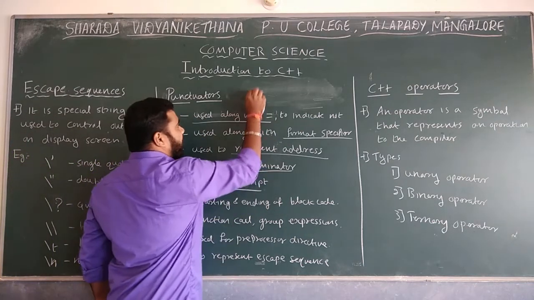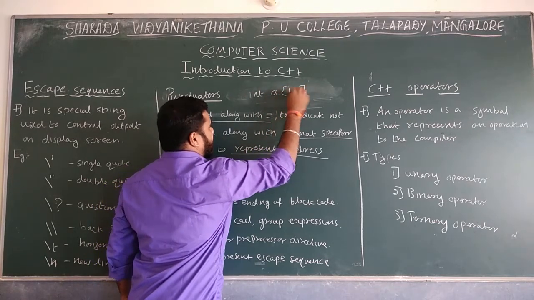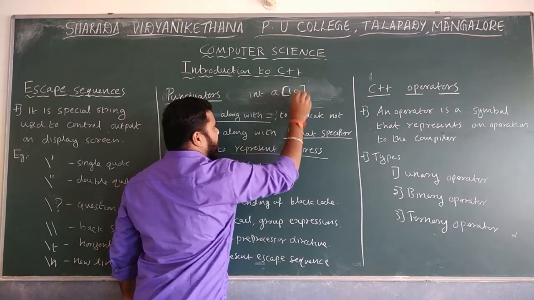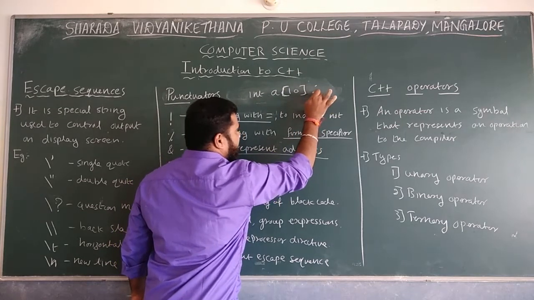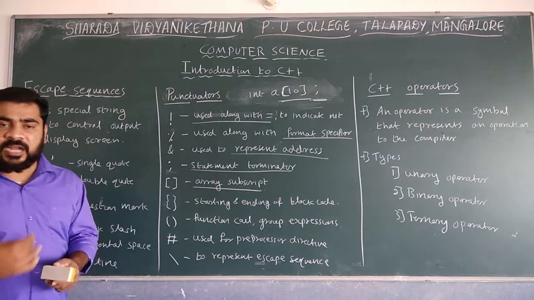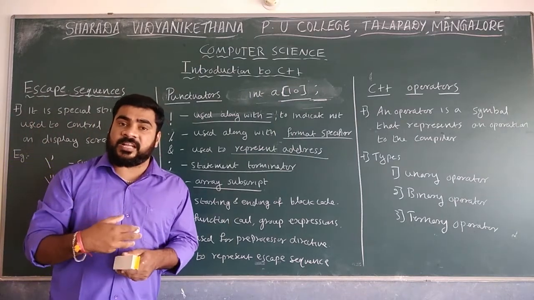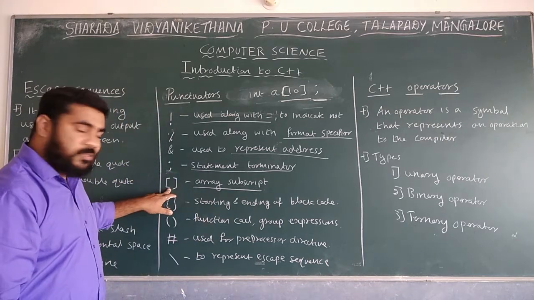For example, write int a of 10. This is actually known as the square bracket. Then this is the statement terminator. This one is the square bracket, which is known as the array subscript. Whenever you want to use an array subscript, we use the square brackets.